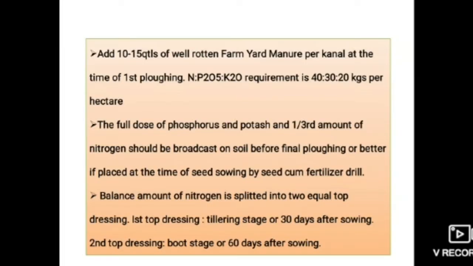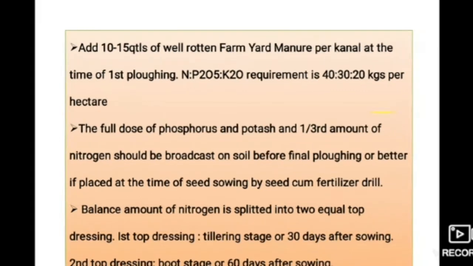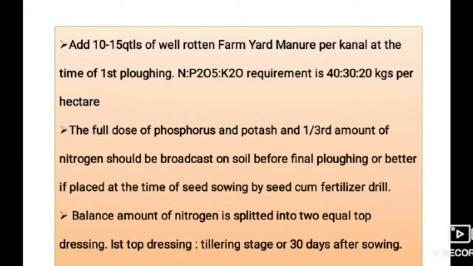In common, add 10 to 15 quintals of well-rotten farmyard manure per hectare at the time of first ploughing. NPK requirement is about 40, 30 and 20 kg per hectare.